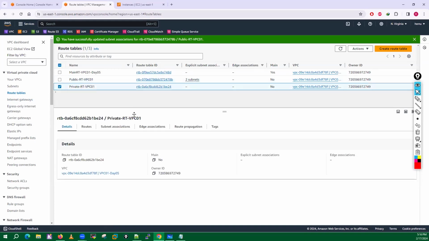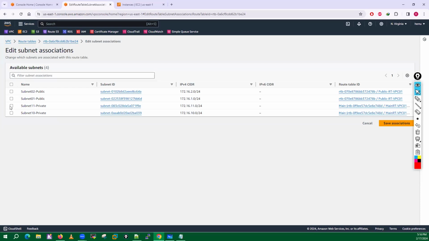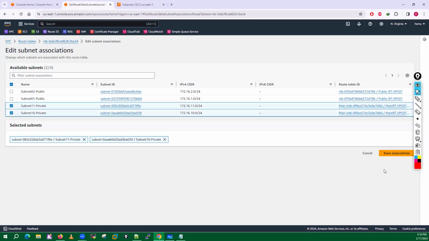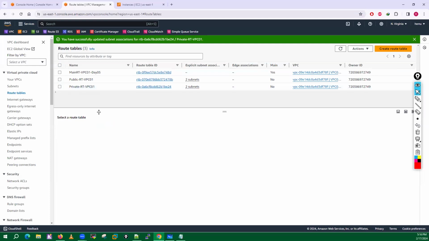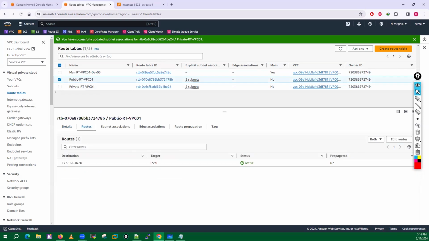I'll go into my private route table subnet association, and both of these private subnets I will select and associate with this particular route table. Right now, guys, I want to make this particular route table public. What do I need to do in the routes? Write on the chat what we have to do here. Whatever machines I launch on these subnets will get the internet connection.